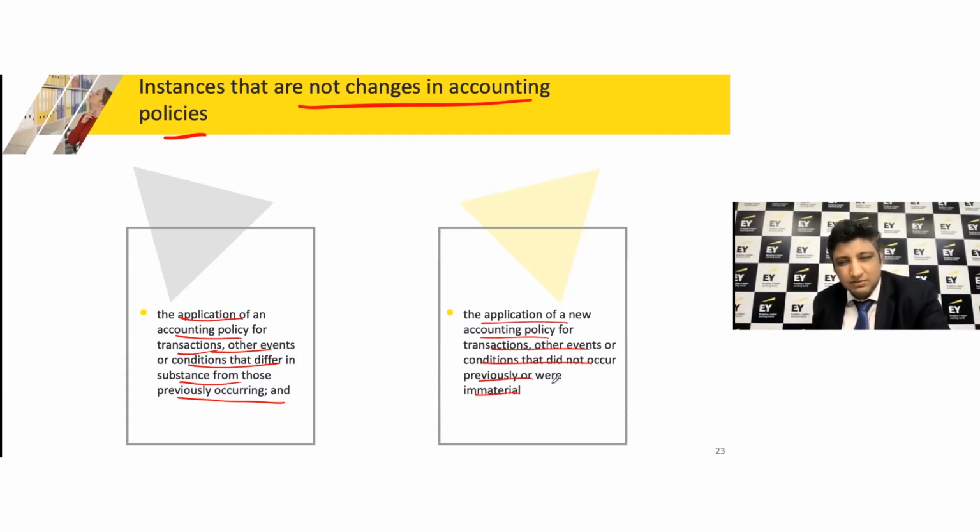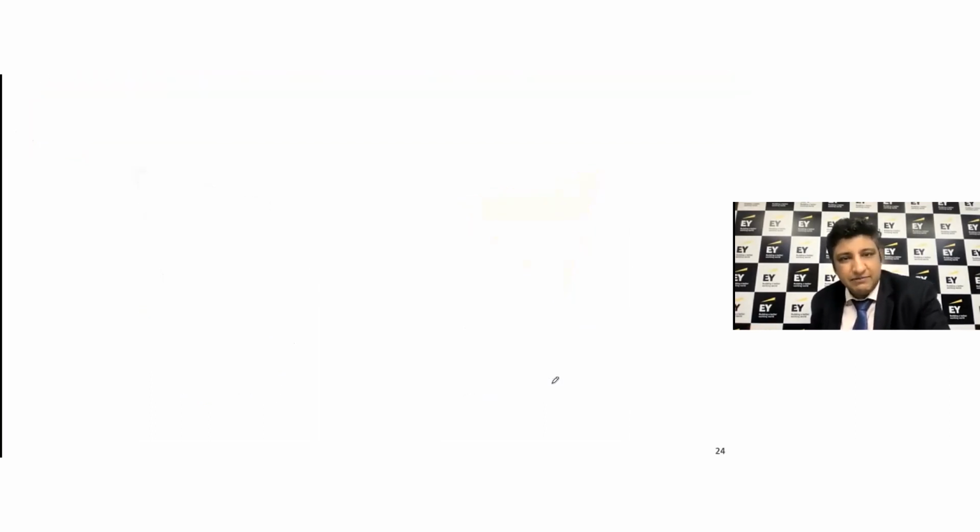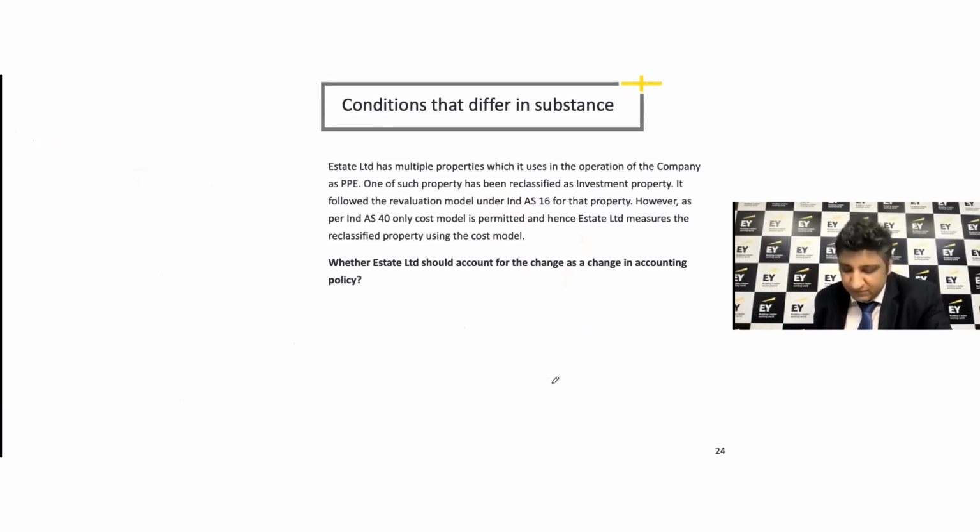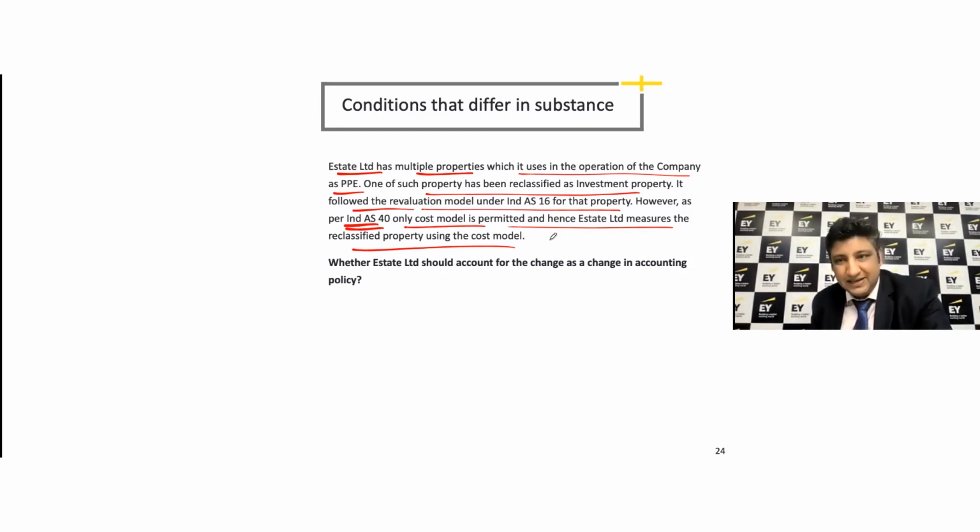So there are both typical examples, although conceptual, but we have a couple of examples to understand that, right? It says, for example, Estate Limited has multiple properties which it uses in the operations of the company. One such property has been reclassified as investment property. While under Ind AS 16, the company was following the revaluation model. Of course, we understand that under Ind AS 40, only the cost model is permissible, right? Now, is this change a change in accounting policy?